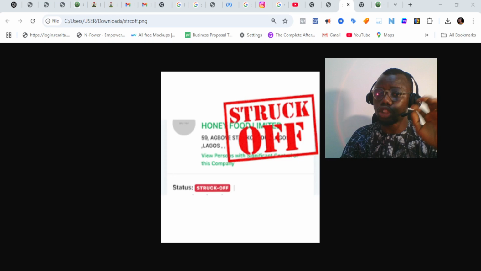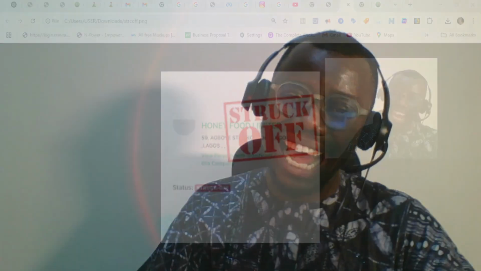Now, once the company is reinstated and they are done, you will see that the company is no longer struck off. The company is now inactive. Do you understand? So the company has stepped down from struck off to inactive. When it is inactive, it simply means that you can now carry out annual return filing for the company. Before now, you actually needed to carry out annual return filing first before you went ahead with the court order and everything, before you activate the company.